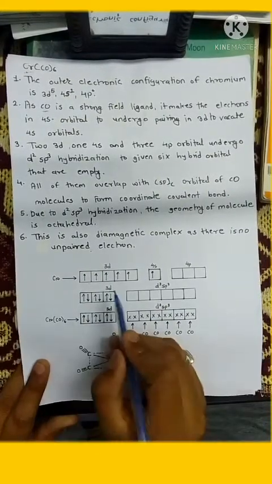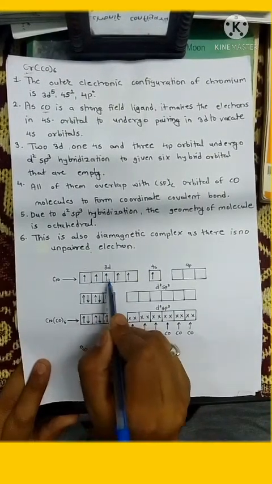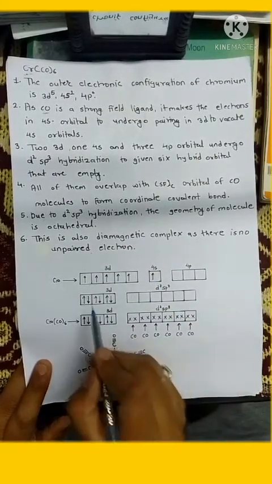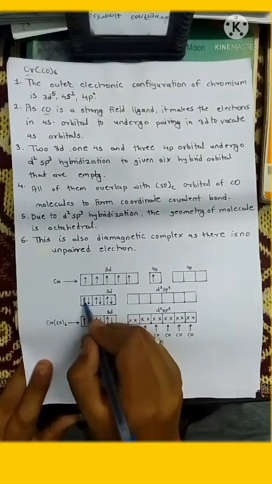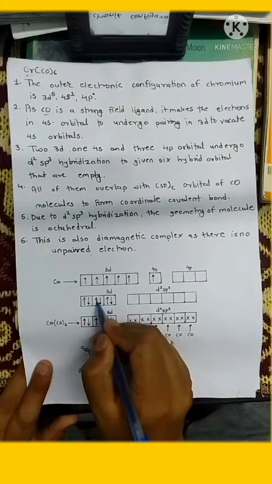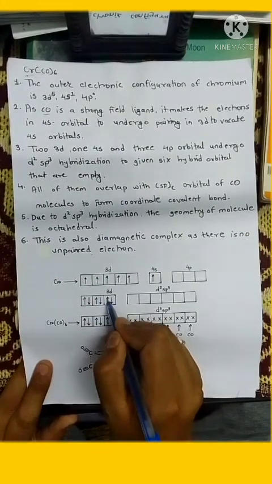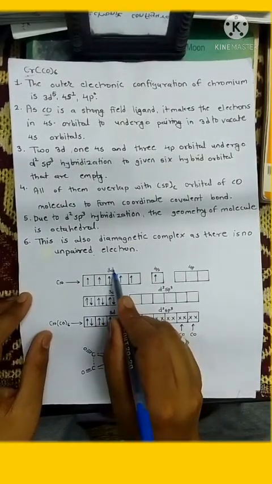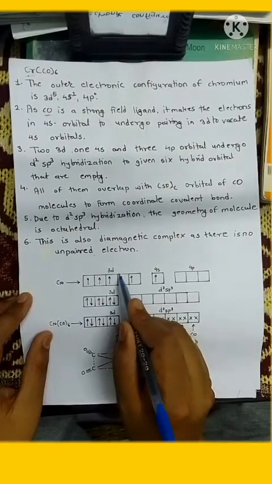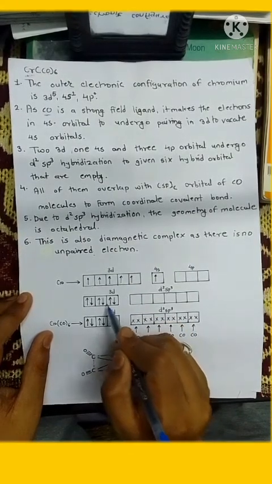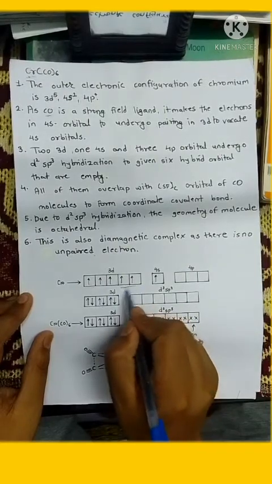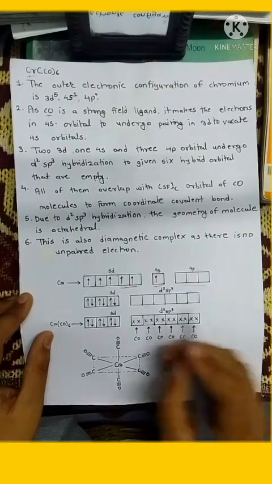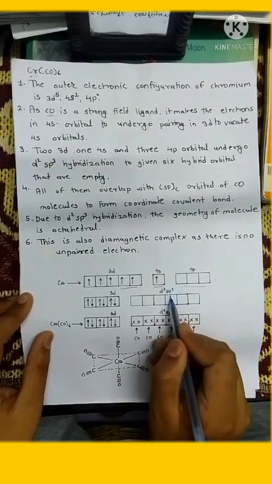So now in this case we have 6 electrons, so it can form 3 pairs, which are written here like this. This is the second pair, this is the third pair. Now we have 2 empty d orbitals, 1 s orbital and 3 p orbitals. That's why the hybridization is d2sp3.